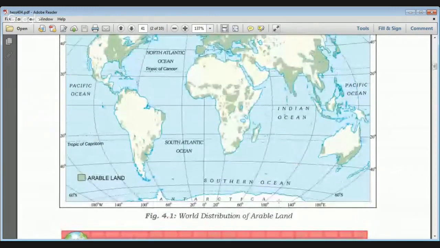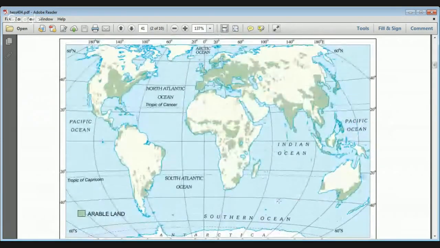This is the world distribution of arable land. In the North America continent also, there is a large part of arable land, and that is why the eastern part of USA is known as the wheat bowl of the world. A large amount of arable land is present in Europe also, and in East Asia and Southeast Asia also.